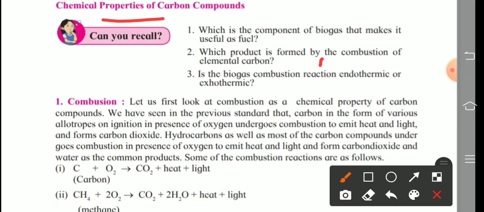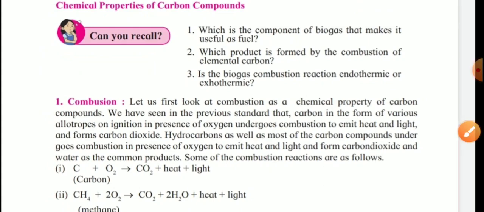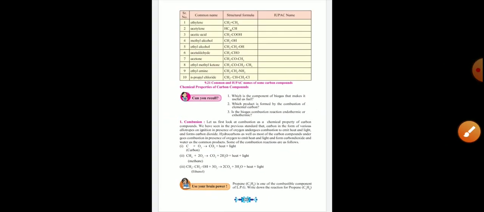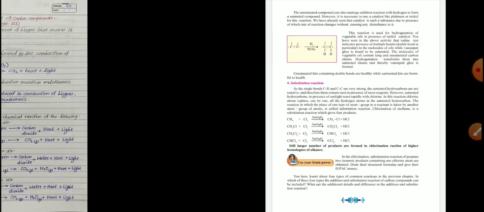And the third sub question given, is the biogas combustion reaction endothermic or exothermic? So the answers of these three questions, first of all we recall.